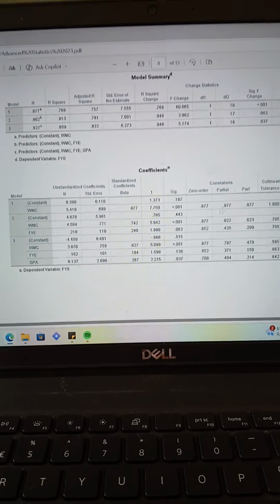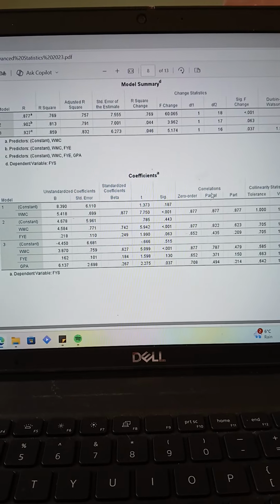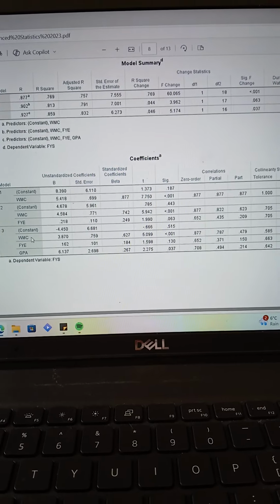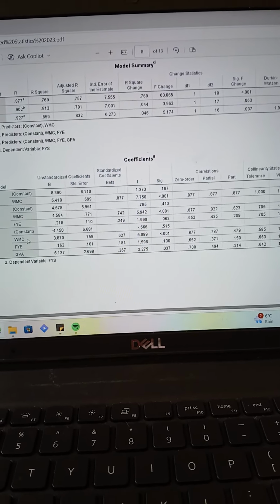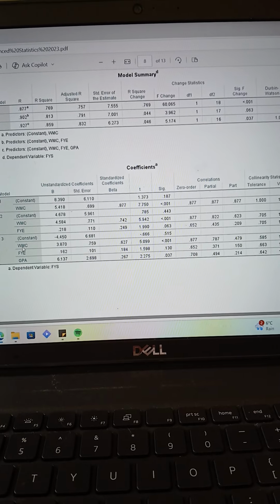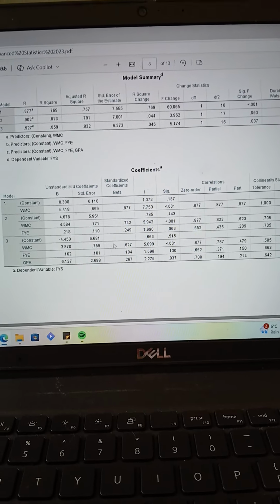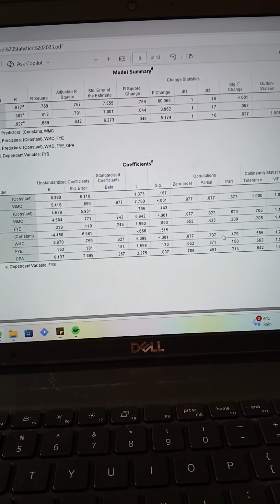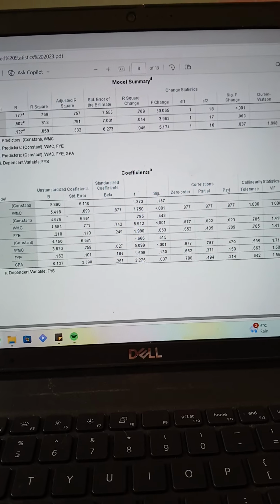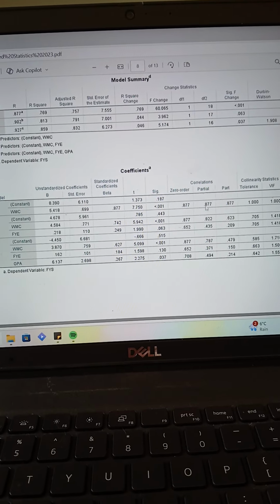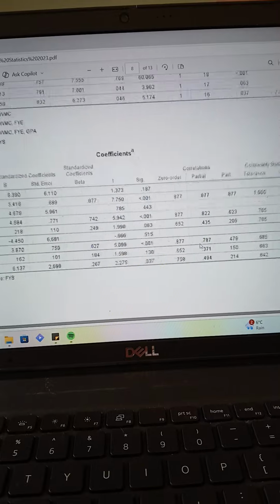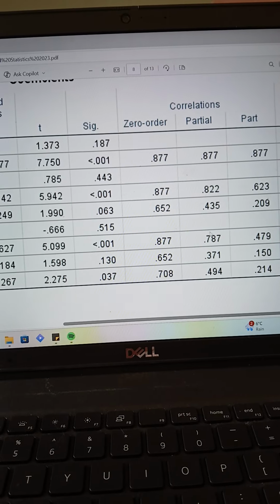So we're going over to partial correlations up here, and we're going all the way down, because it's asking for the correlation between working memory capacity and final year score. So we're going over to working memory capacity, then back over to partial correlations, not part, because part is something different, just partial, and then your answer is 0.787.